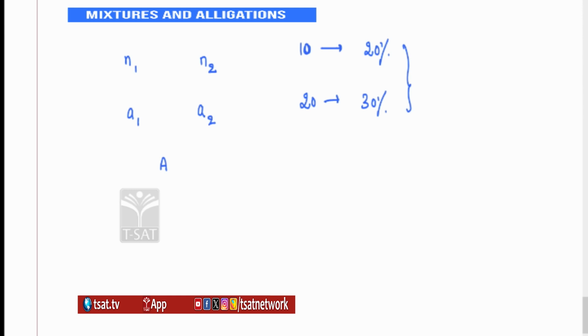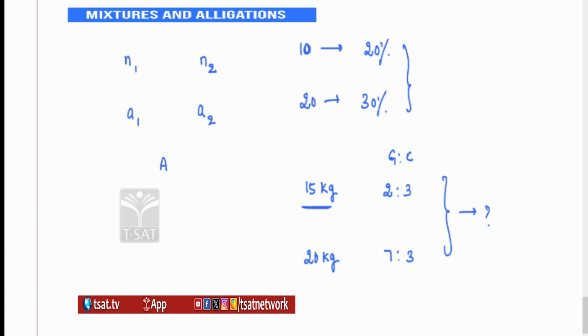Your A1 and A2. I have type 1 alloy 50 kg in which gold and copper are in the ratio 2:3. I have another type 2 alloy, 20 kg, in which gold and copper ratio is 7:3. In the resultant mixture, what is the gold and copper ratio? So here I am giving it in ratio. In the first one I gave it in averages. In the second case I gave it in percentages. In the third case I am giving it in ratios.